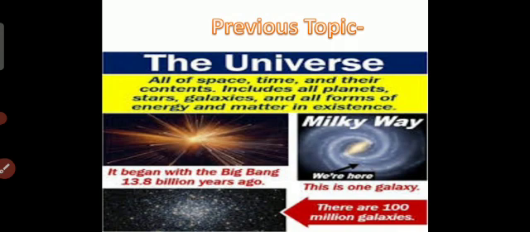We also studied that many groups of stars were formed which we call galaxies, and millions of such galaxies were created with each galaxy containing millions of stars. The galaxy that belongs to us is known as Milky Way, or Akash Ganga.